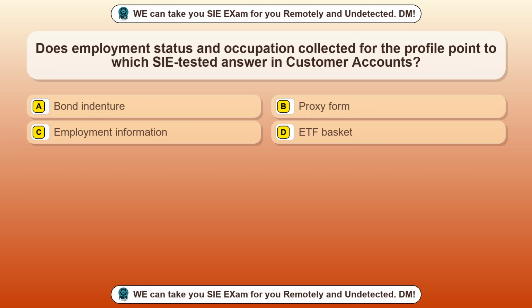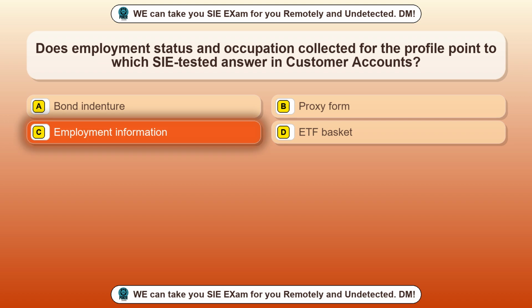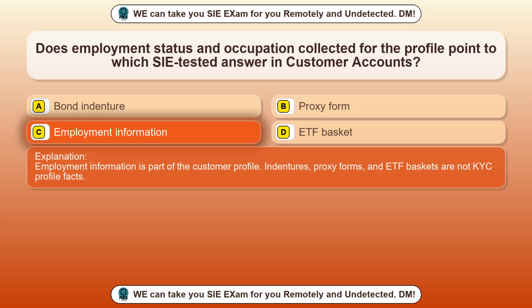Question 40. Does employment status and occupation collected for the profile point to which SIE tested answer in customer accounts? Option A, bond indenture. Option B, proxy form. Option C, employment information. Option D, ETF basket. The correct answer is option C, employment information. Employment information is part of the customer profile. Indentures, proxy forms, and ETF baskets are not KYC profile facts.